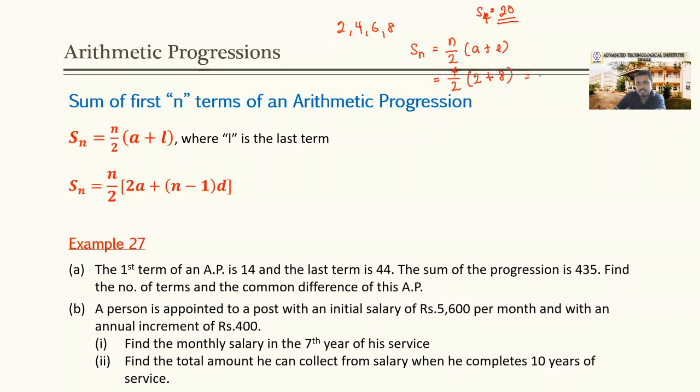Once you simplify this, you should get the answer as 20. Right? N over 2 into a plus l, first term plus last term. Or else there is another formula to find the same. You can go for this formula as n over 2 into 2a plus n minus 1 d.